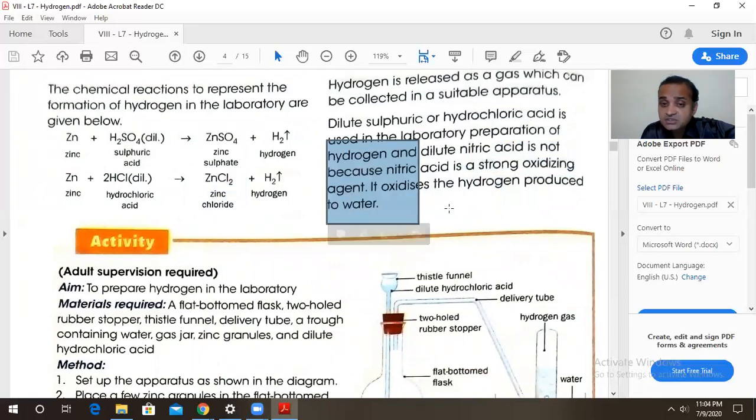Therefore nitric acid is not at all used for the generation of hydrogen gas, because the hydrogen gas produced will react with the oxygen supplied by nitric acid. Nitric acid is a strong oxidizing agent. It gives oxygen very easily. So hydrogen plus oxygen will form water, and therefore nitric acid is not used, as it is a powerful oxidizing agent. So in this way, we have seen the laboratory preparation of hydrogen gas by using metals. But which metal should we prefer? We should prefer the impure zinc granules. Why? Because they contain impurities, and those impurities increase the rate of generation of hydrogen gas.